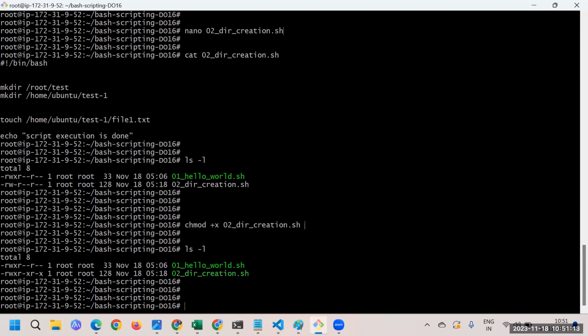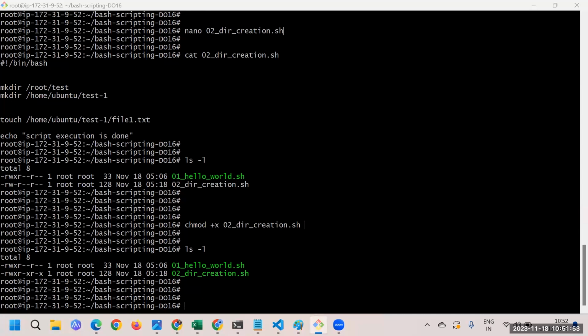Great, we have given the execute access. Any questions, guys? No questions, right? Each and every time we need to give the execute permission for each and every script we run. Can't we directly give execute permission when we create the file? You mean first of all create a file, then give the permission, then write the script? Is that what you're saying? Whenever we create a file, each and every time, do we need to give the execute access for that file?